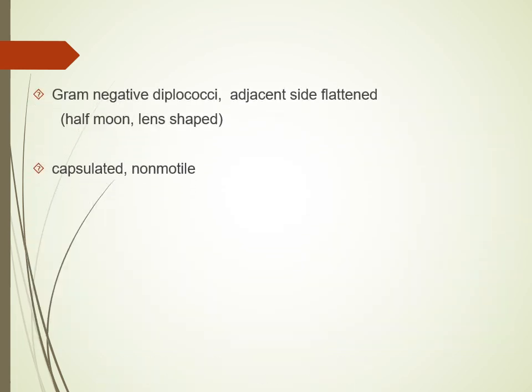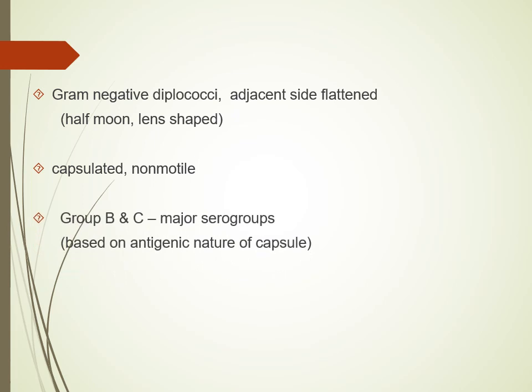So what is this Neisseria meningitidis? It is a gram-negative diplococcus that could be present intracellularly or extracellularly, and it is lance-shaped or half-moon shaped. Whereas the other bacterium in this genus, Neisseria gonorrhoeae, is kidney-shaped. This bacterium is capsulated, and the capsule is an important virulence factor. It is also non-motile.